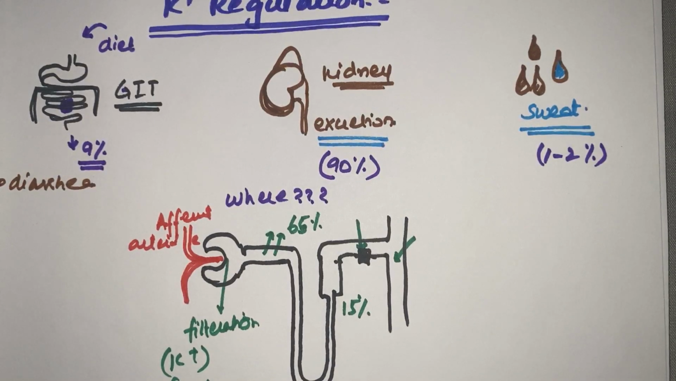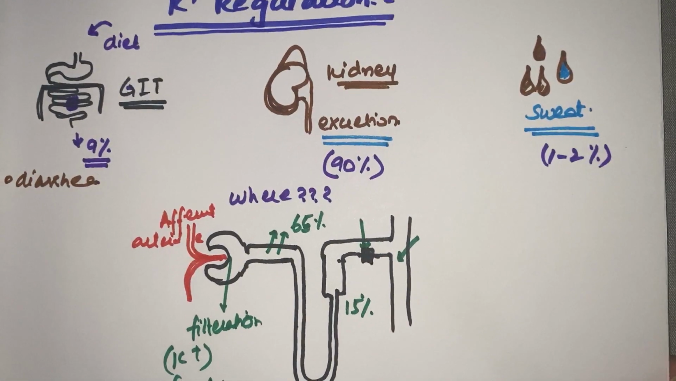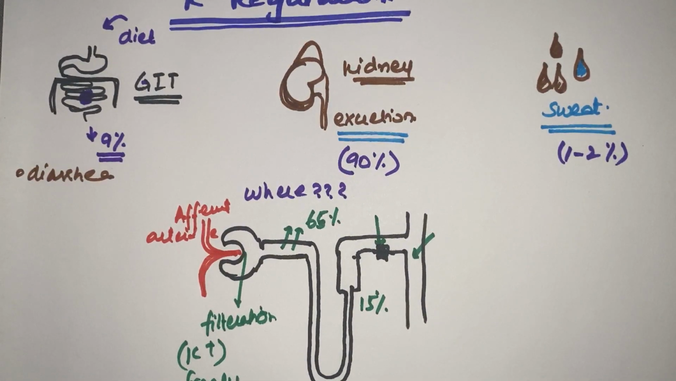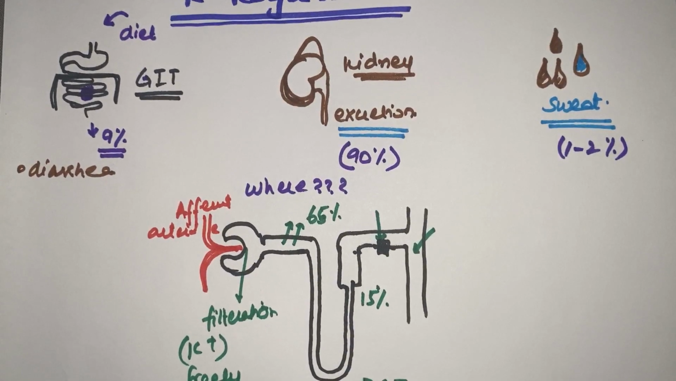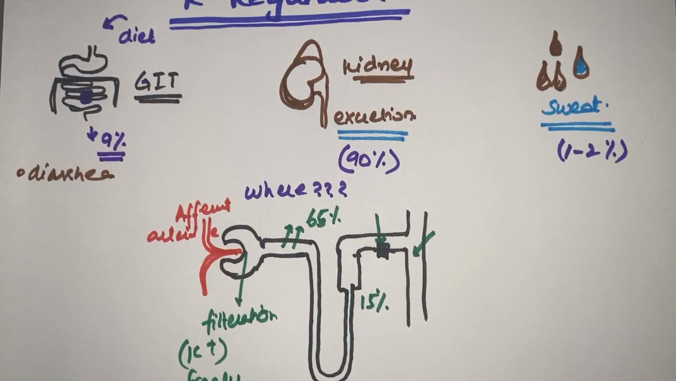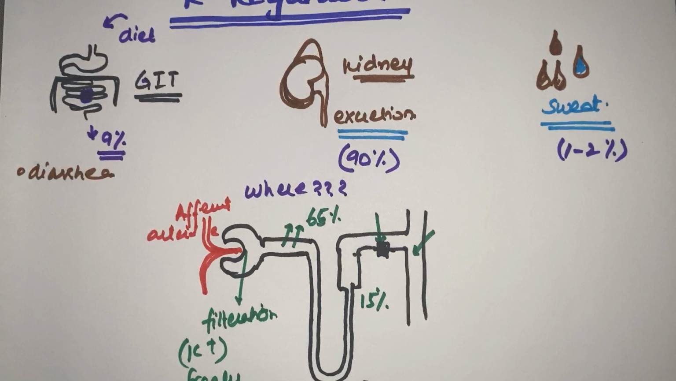And in the sweat, when the patient is doing an excessive workout in a hot climate, then he will sweat a lot, and in the sweat some amount of potassium is excreted. So this is the whole brief overview of the regulation of potassium ions in the body. Just a quick summary: three major organs are controlling it. From the GIT, just 9% is excreted, in the kidneys 90% is excreted, and in the sweat a small amount, 1 to 2%, is excreted.